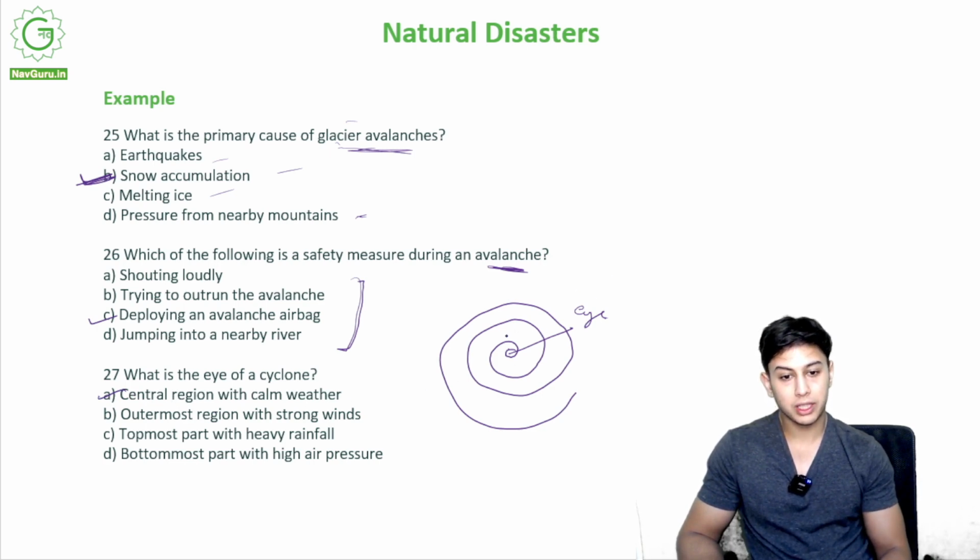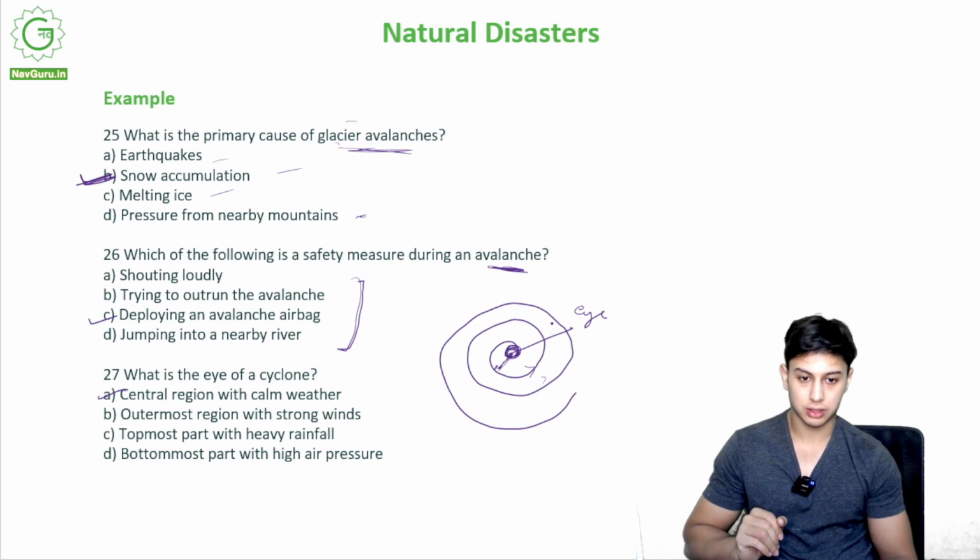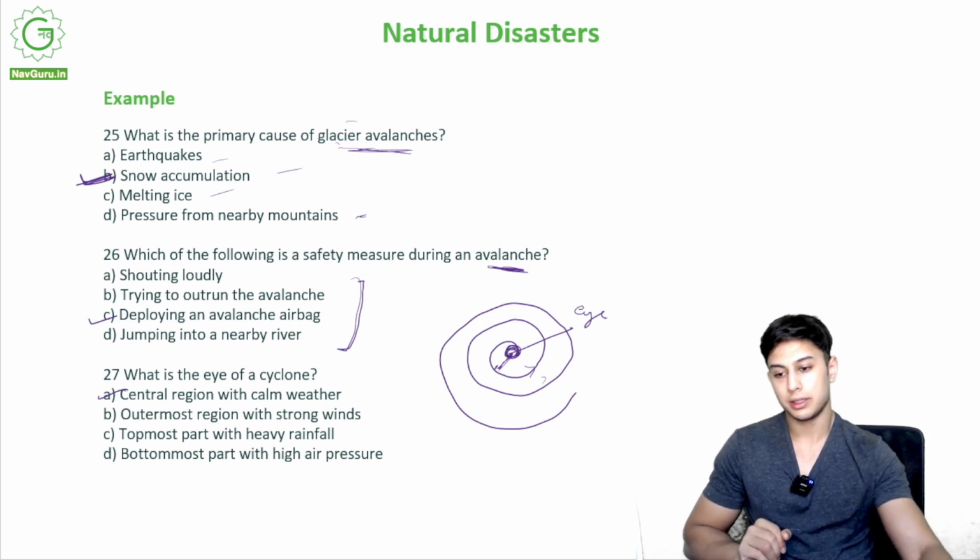So you might not believe it, but this central region is called the eye of the cyclone. This has calm weather. This does not have wind blowing around it. This would be a calm region. I mean, there are winds flowing around it, but this would be a relatively calm region. Means the center would not have that high wind pressure, right? This would be a calm area.